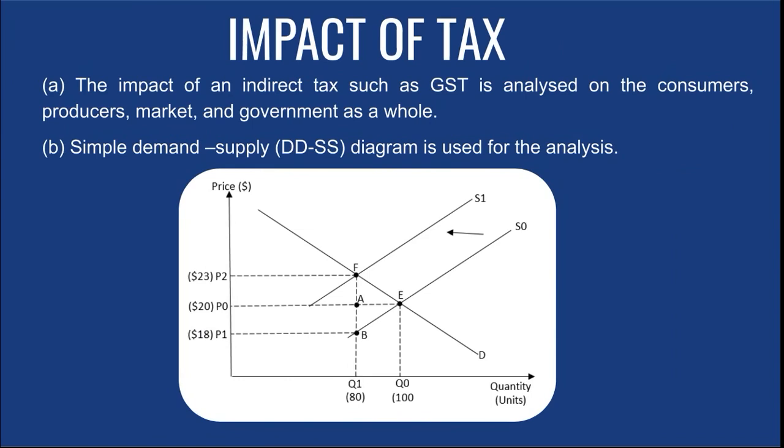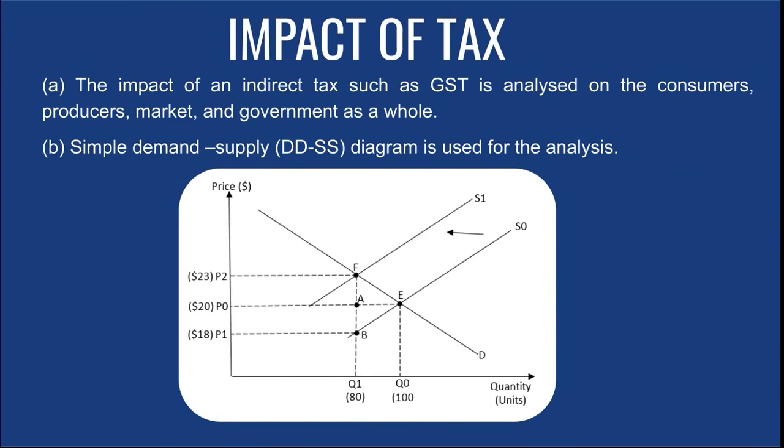So that will be the tax charged or tax imposed per unit of good. Okay, tax imposed per unit of good is what? 23 minus 18. So that is going to be the gap between the two supply curves. That will be the gap between what? The two supplies, or the vertical distance of what? FB, the straight line. That's going to be the gap between the supply curves, from S0 to S1.